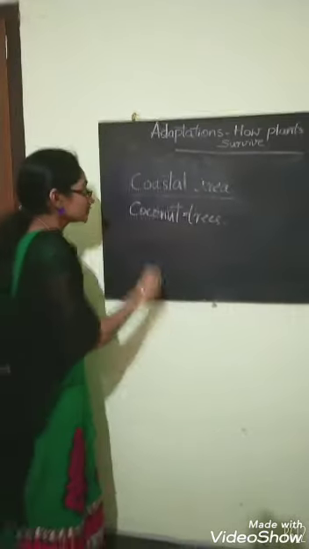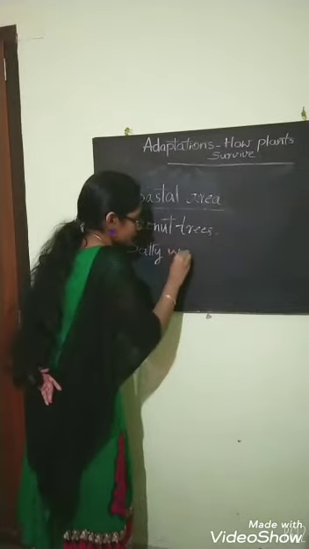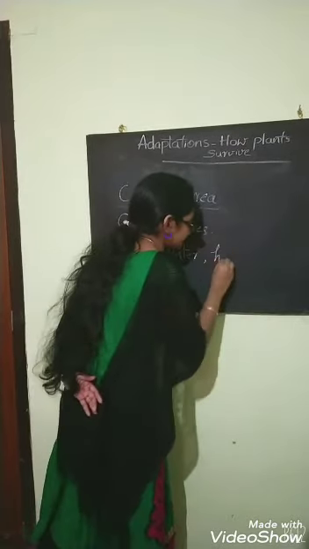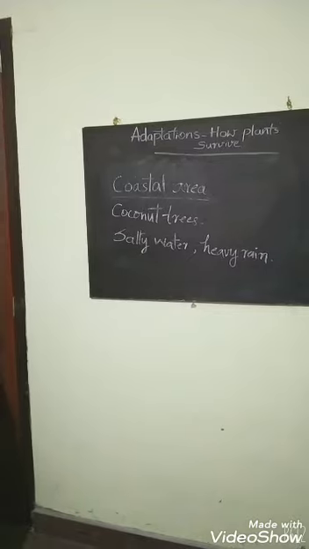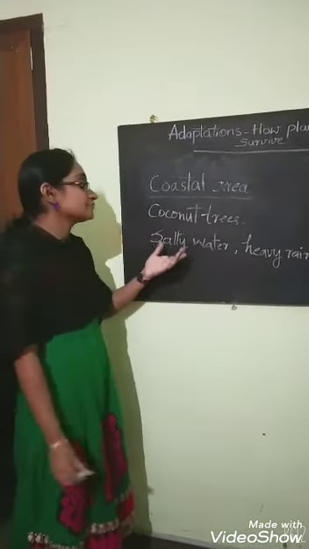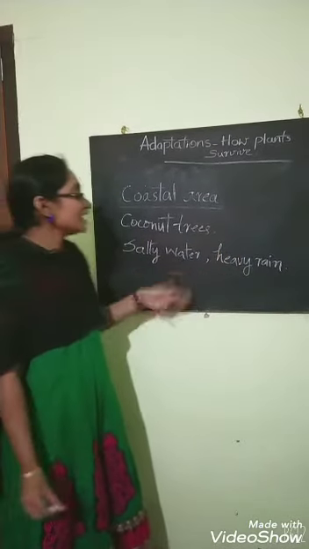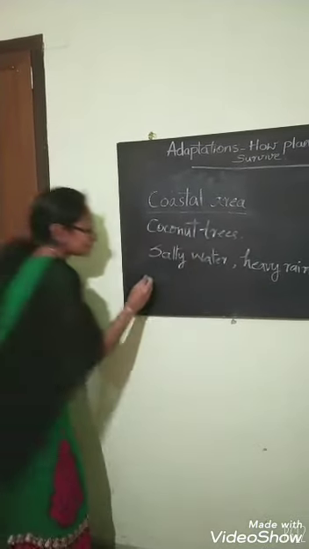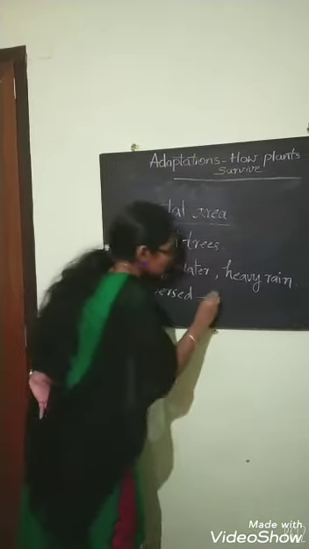They are highly adapted to salty water, and they can survive heavy rain. So these are the adaptations for these coastal area plants: they are adapted to salty water and can survive heavy rain. And the other thing is that these plants are dispersed through water.